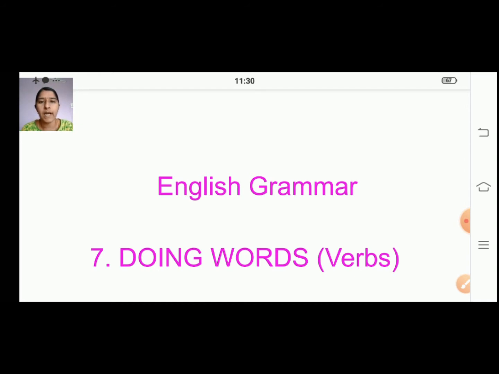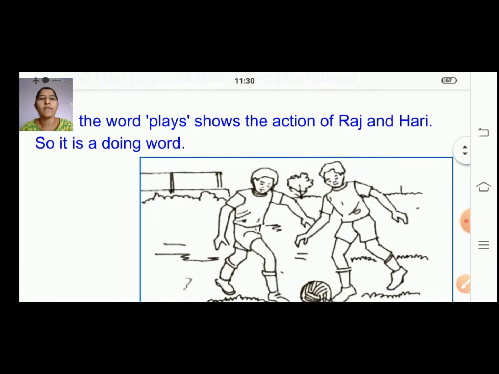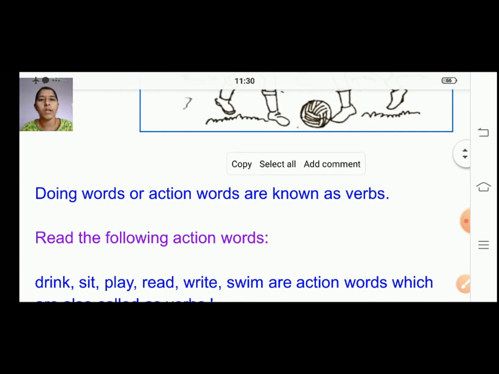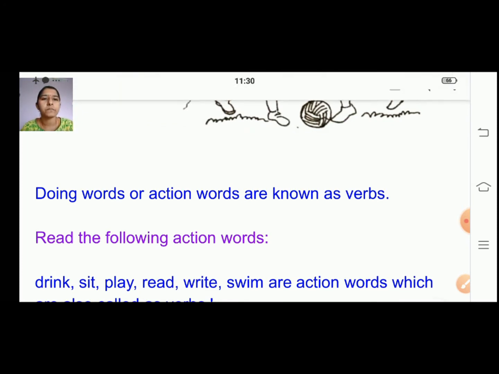Before we start, I'll do a small revision of what we saw in the last class. So what are doing words or verbs? We will see a small introduction recap, then we will move on to the topics for today. First we will see doing words. So what are doing words? Doing words or action words are known as verbs.